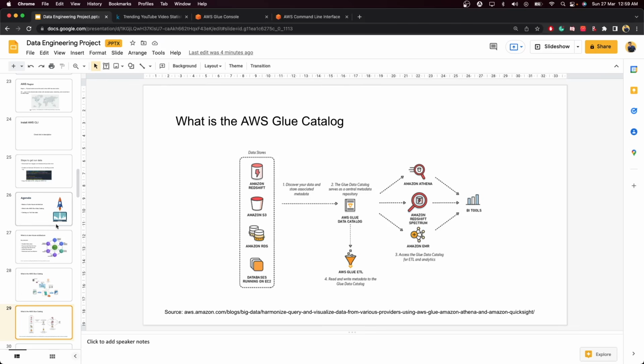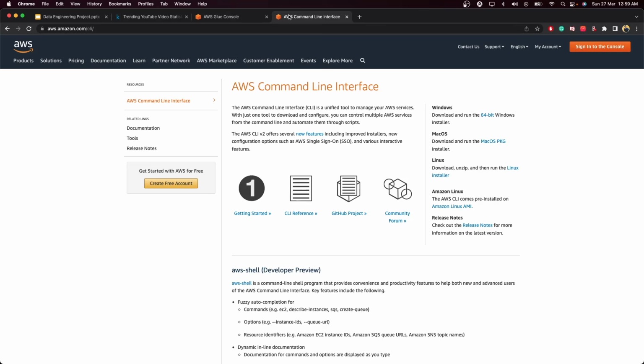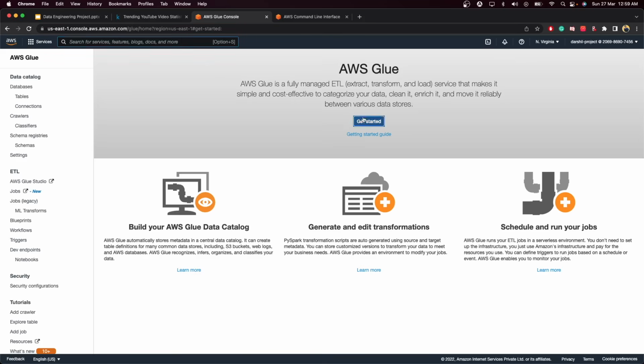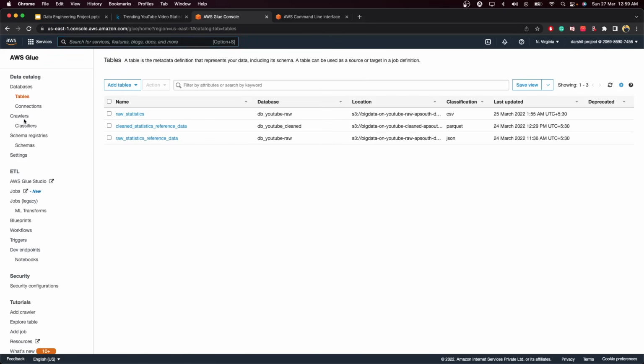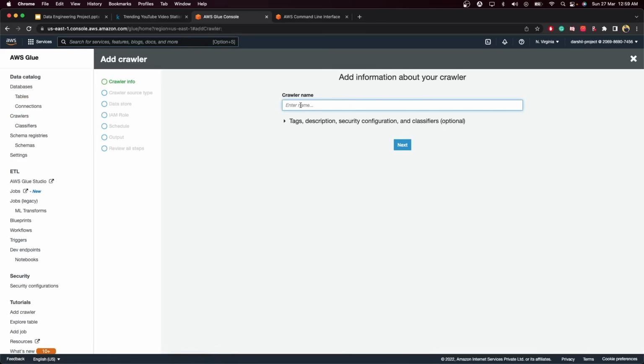Click on the crawler. We will be creating our first crawler. As you can see in this PPT, we discussed that first we need to create a Glue catalog. So we will be using a Glue crawler to crawl our data and build a catalog around it. Just go to the Glue console, click on get started, click on the crawler over here, and click add crawler. Let's keep the naming convention as DE.